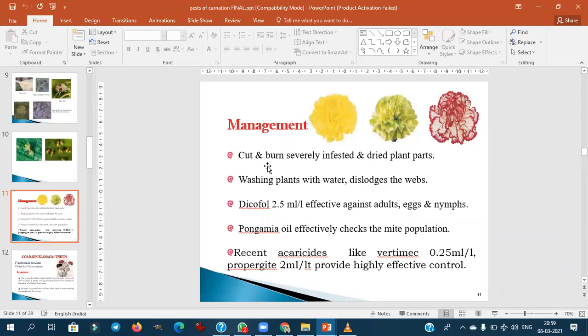Management. How? If they are severely affected, cut and burn. Otherwise, give a water spray. They will wash away. Then use pongamia oil. This is also very much important. Then use acaricides like Vertimec. You remember this acaricide.